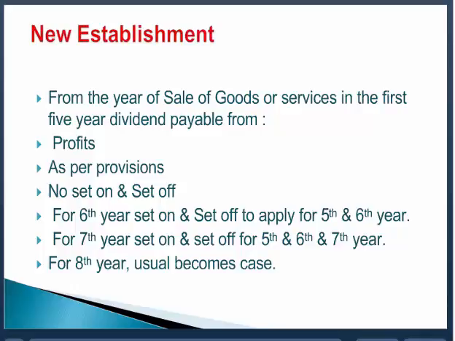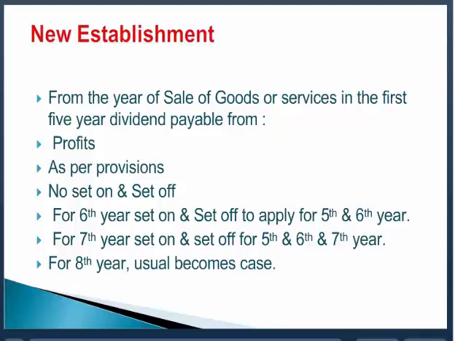In the fourth year, you have a profit of 240. 240 is the maximum, pay 240. In the fifth year, you have the profit of 500 rupees. Pay 240, maximum bonus. Now coming to the 6th year, the set on and set off of the 5th and 6th year will become important. So when we come to the 6th year, then we reopen the 5th year again. 240 maximum you are paid.